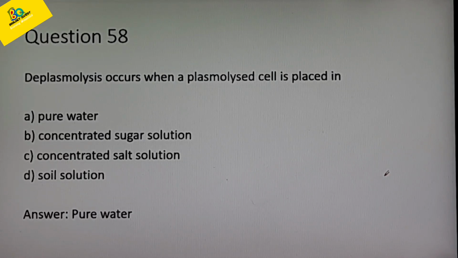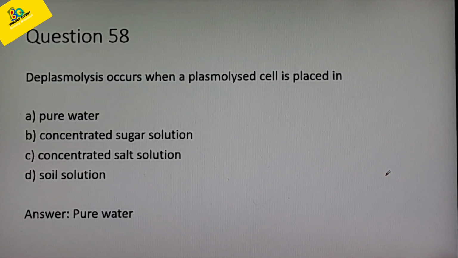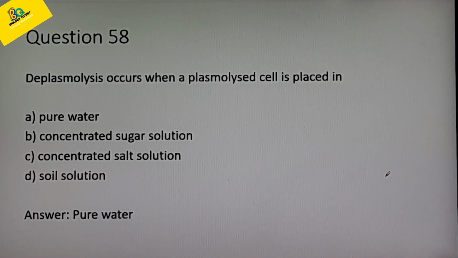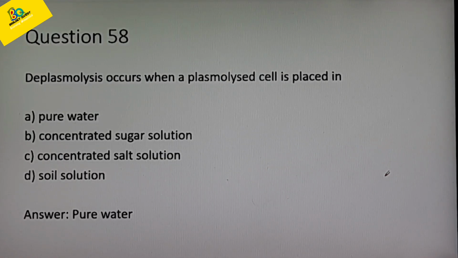When a plasmolysed cell is placed in pure water, endosmosis takes place and the cell swells up. But such a cell cannot be called a turgid cell, but is called a deplasmolysed cell. And the process taking place there is deplasmolysis.